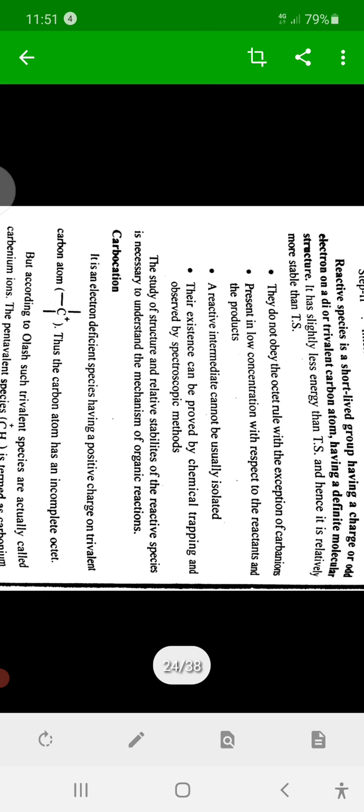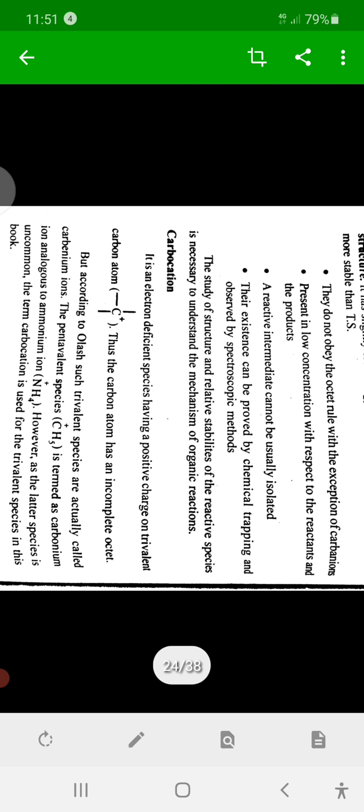These are commonly generated unstable species during many reactions at the transition states. Therefore, these species are known as reactive intermediates. We discuss them one by one.